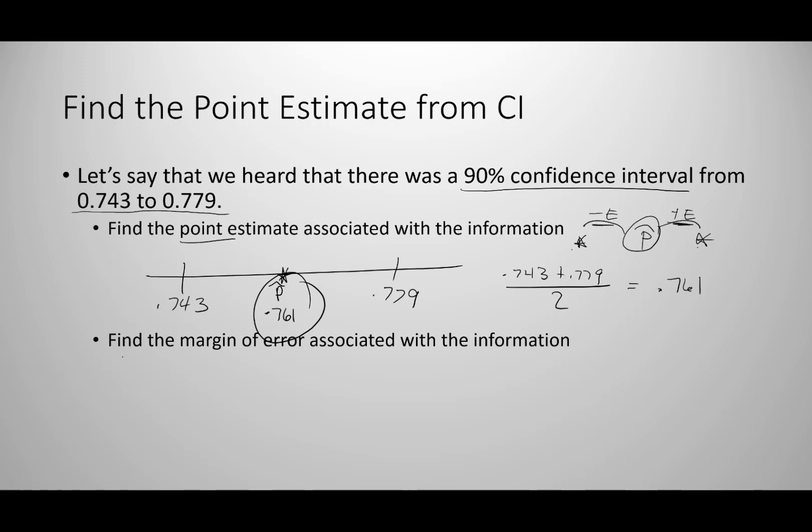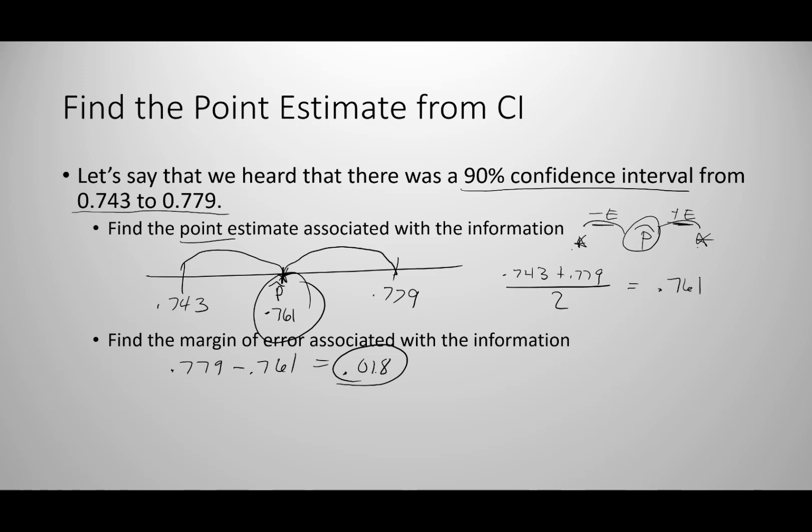Now the second part says find the margin of error associated with the information. There are a couple of different ways that we can do this. Since we already have our p hat, our margin of error is the distance from p hat to either one of our endpoints. So we can just find one of those distances. We could do 0.779 minus our 0.761, and that's one way we can come up with our margin of error. When we compute that, we get 0.018.